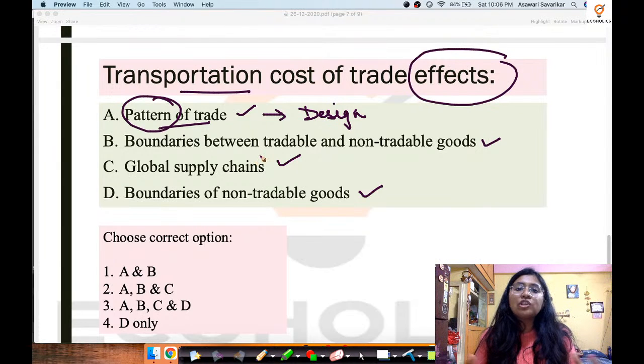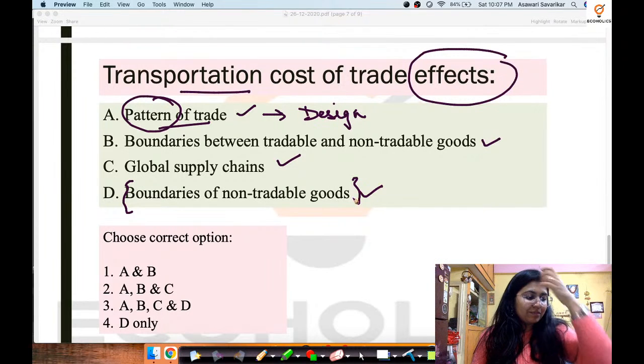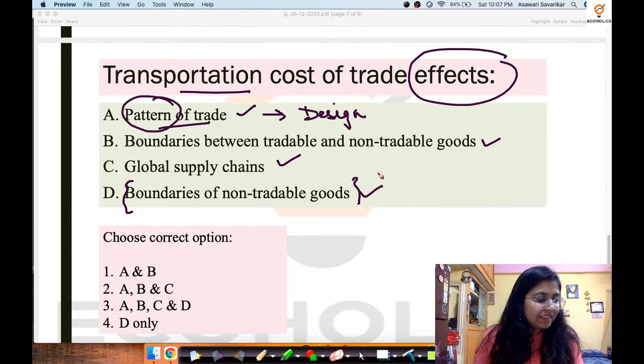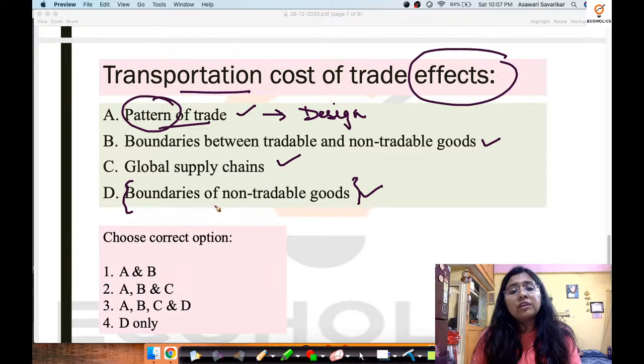Supply chain mechanism dwells on the concept of transportation cost also as a major component, because it is only because of the transportation cost that you're going to predict how effective the supply chains and the supply chain mechanisms are going to be. So of course this is one of the very important components. And then the 4th one is just a loosely given concept known as boundaries of non-tradable goods. Okay, right? So when we talk about boundaries of non-tradable goods, what does it mean?